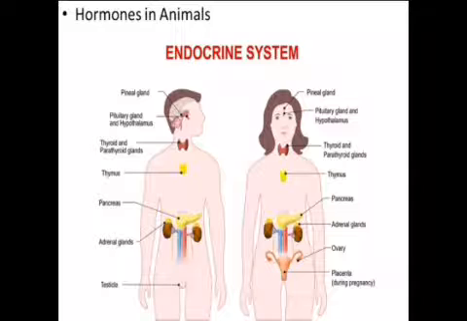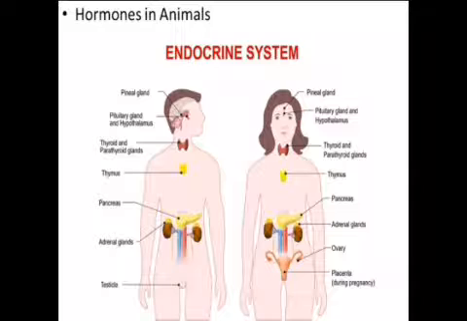Vasopressin or antidiuretic hormone, that is ADH, stimulates reabsorption of water and controls the loss of water through urine. It increases the arterial blood pressure by acting as vasoconstrictor.